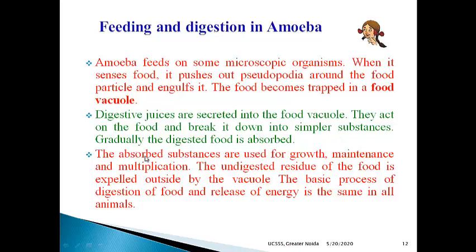The absorbed substances are used for growth, maintenance and multiplication. Multiplication means from one amoeba to many amoeba. This is the process of reproduction. Okay, multiplication. The undigested residue of the food is expelled outside by the vacuole. The basic process of digestion of food and release of energy is the same in all types of animals.